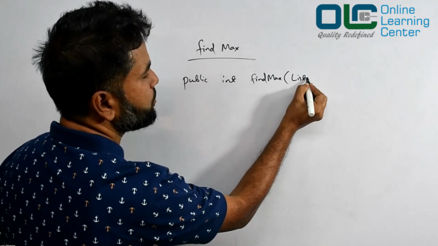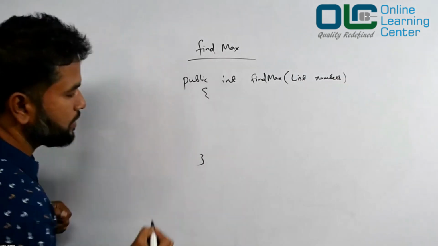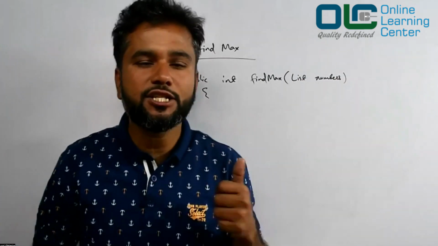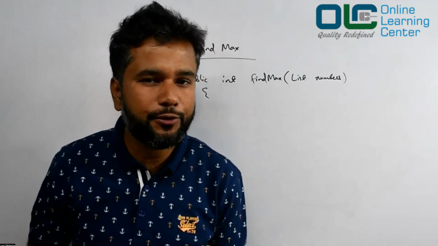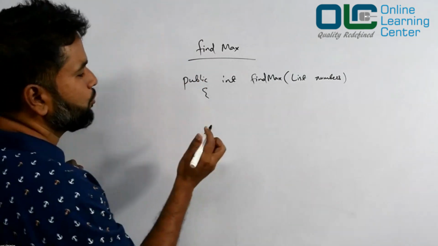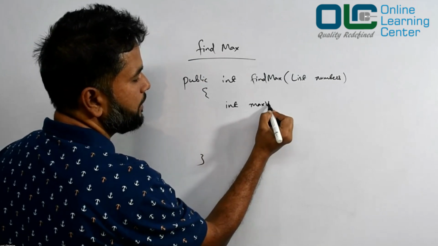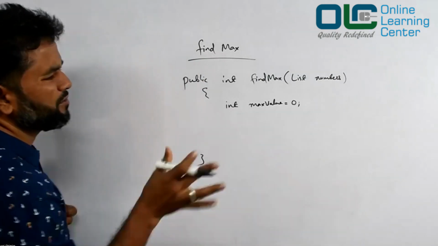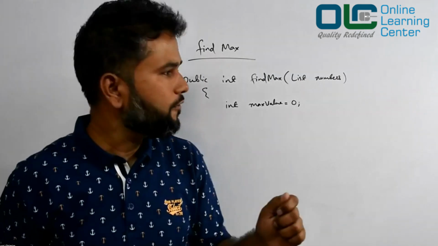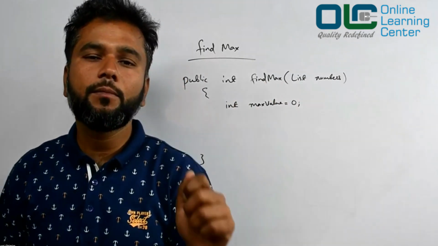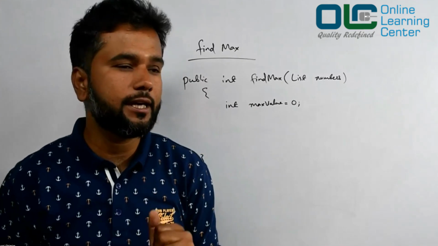Let's say I have a list of numbers. Usually when you give this task to any Java developer, he will say, the best way would be int maxValue equals 0. Let's assume we get a list of numbers and the numbers are non-zero, for example, okay, assuming that.